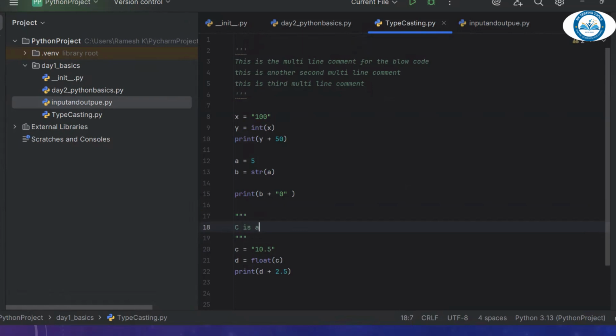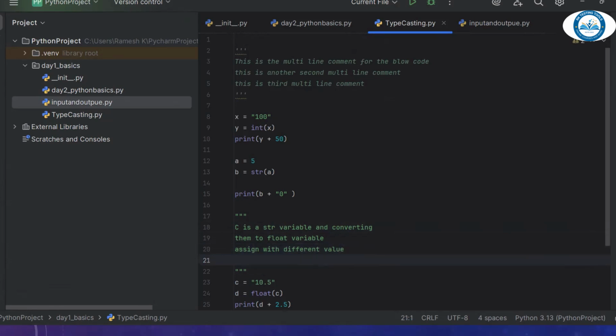C is a string variable, converting them to float variables, assigned with a different value.